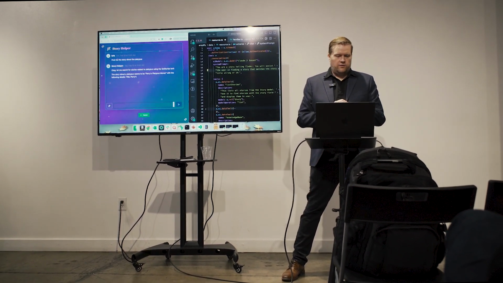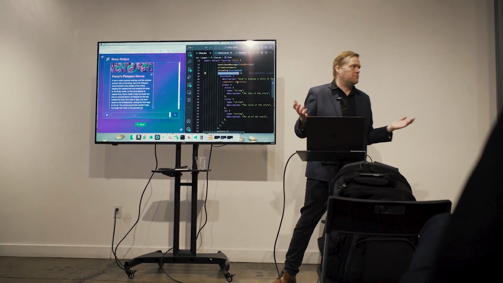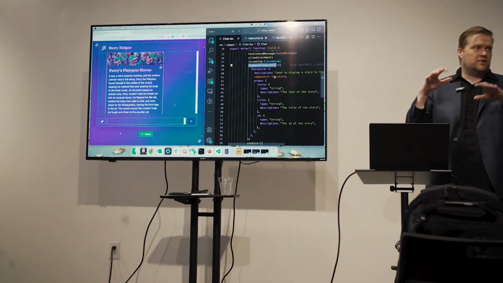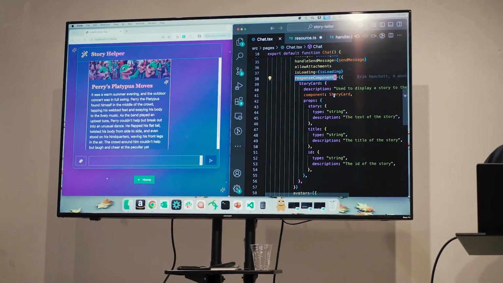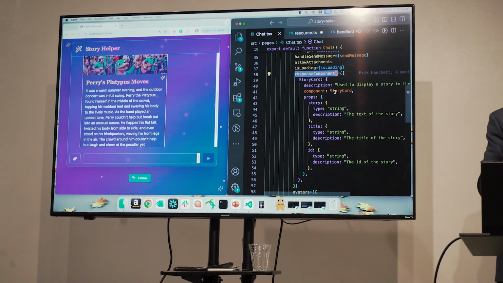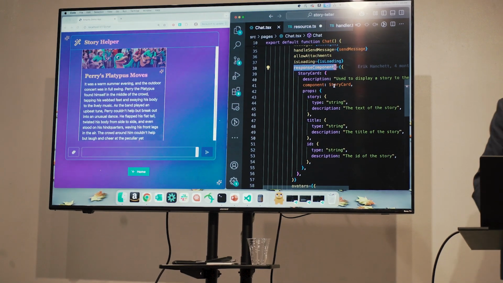And now it's going to find that story. So based on this description, it knows that I asked to show a story. The component's going to look through here. The LLM's going to look at it and say, oh, he's asking for a story. I'm going to use this card to display it.